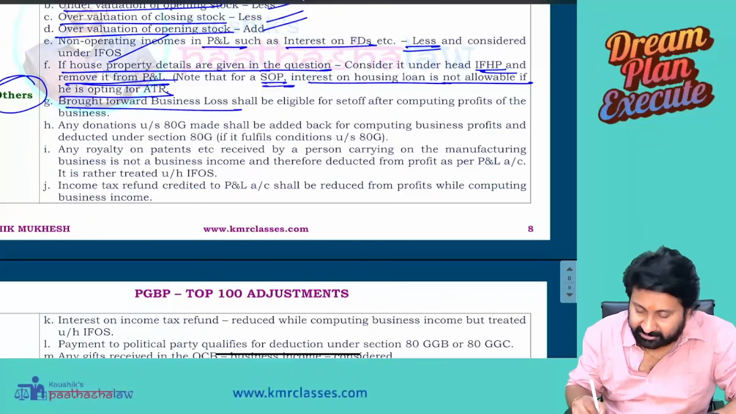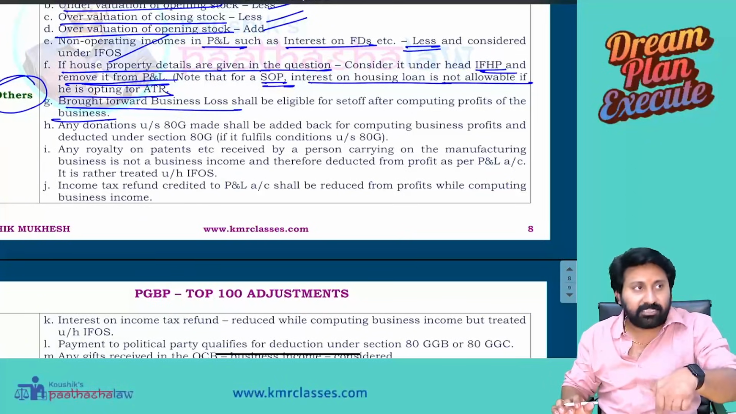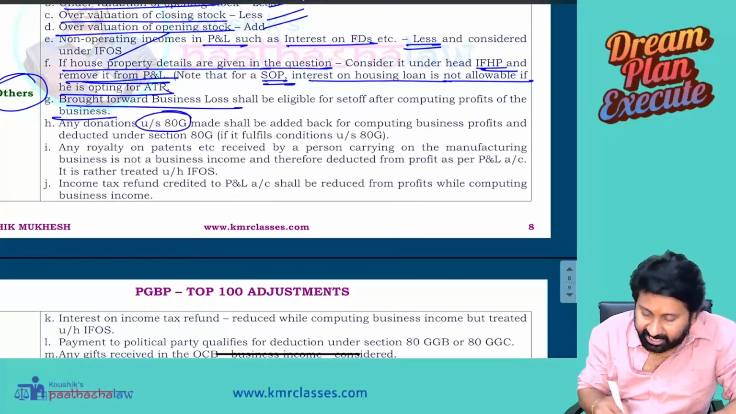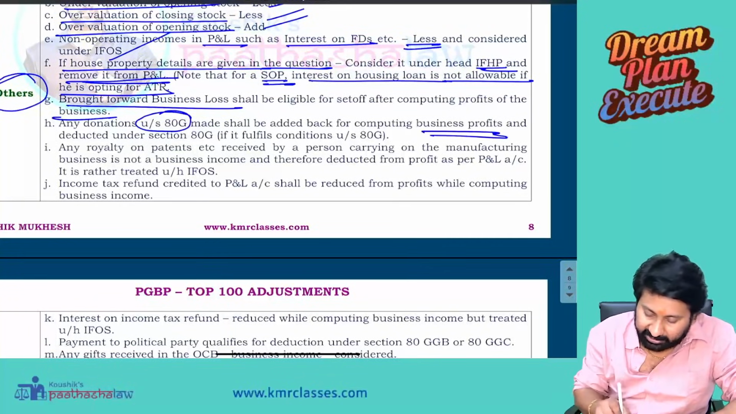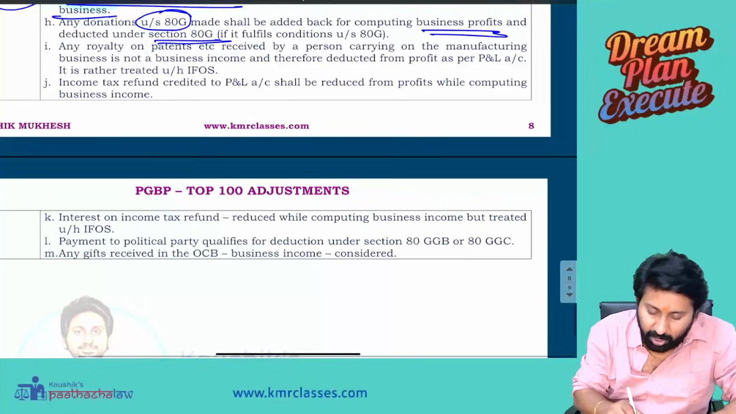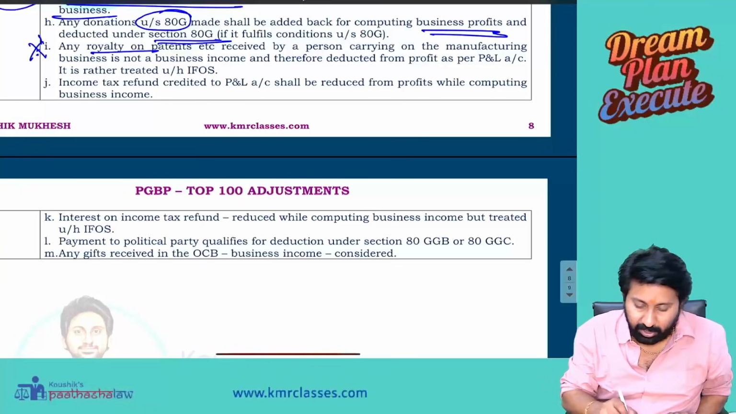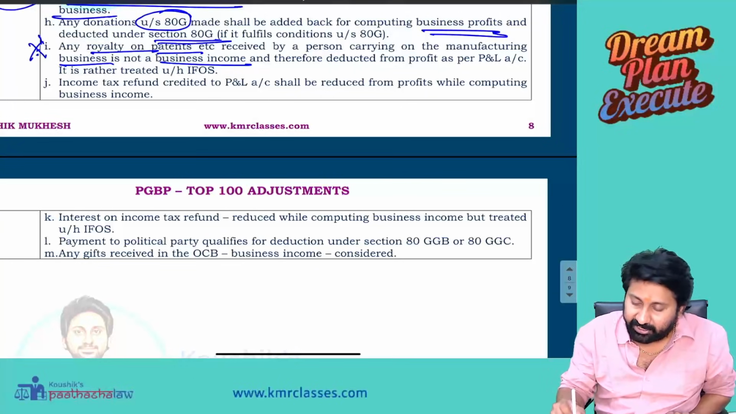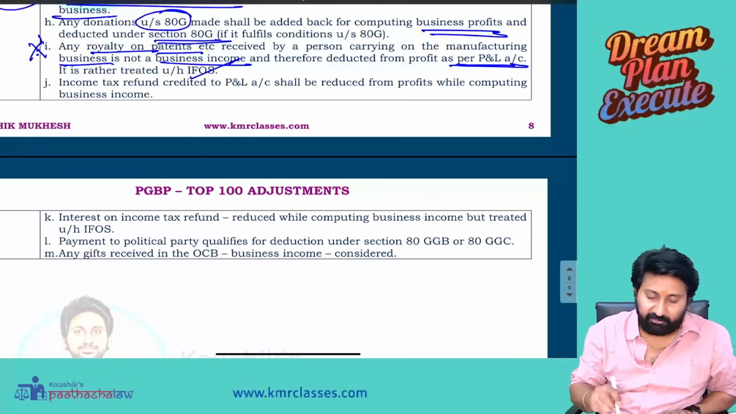Brought forward business loss shall be eligible for set off after computing the profits of the business. So compute this year's profits and then you have to adjust. Any donations under section 80G given in the question shall be added back while computing the business profit and deducted under section 80G. Very important here. Royalty on patents received by a person carrying on manufacturing business is not business income and therefore deducted from the P&L account, or reduced from the profit and treated under IFOS.